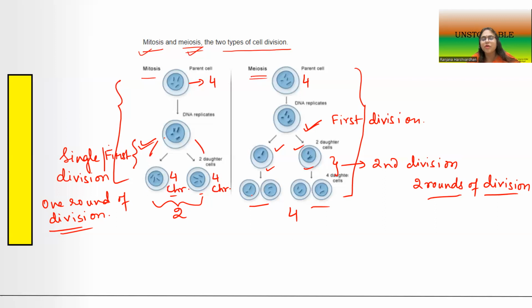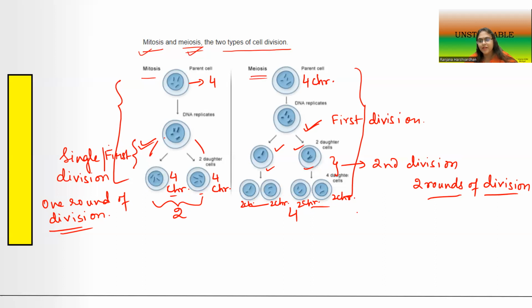Now just count the number of chromosomes in the case of meiosis. Since the parent cell had 4 chromosomes, each daughter cell has got 2 chromosomes. Can you count them, children? Each daughter cell has only 2 chromosomes. So that means the number of chromosomes gets reduced by half in meiosis.